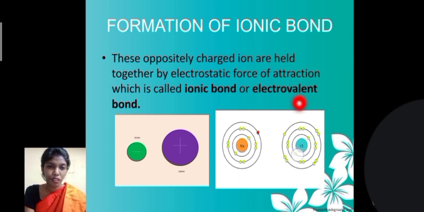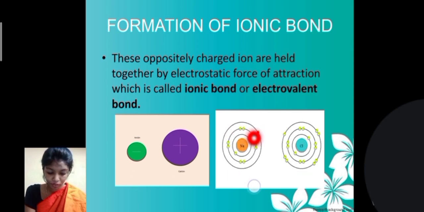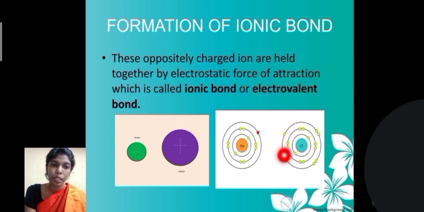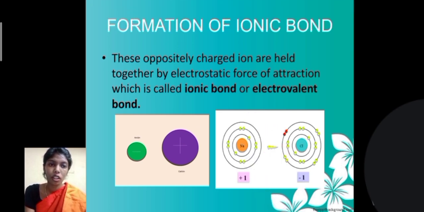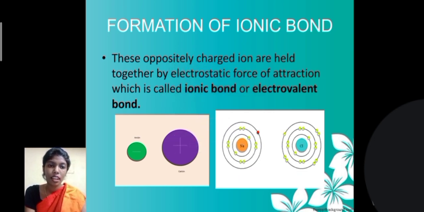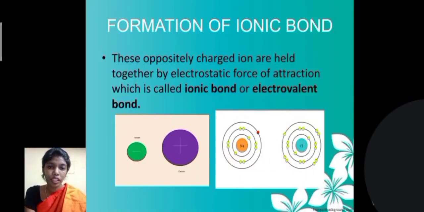Let us see the formation of ionic bond. When an atom loses one electron, it becomes positively charged and is known as a cation. When an atom gains one electron, it becomes negatively charged and is known as an anion. So when both combine, the charge becomes zero. These oppositely charged ions held together by electrostatic force of attraction is known as ionic bond, and the compounds containing ionic bond are ionic compounds.